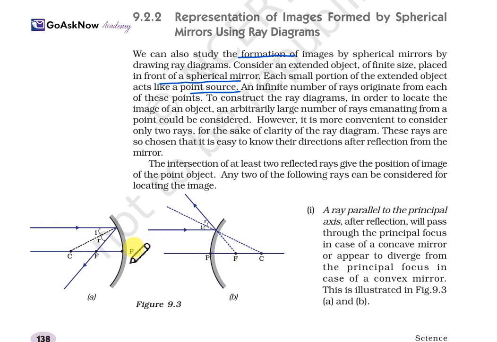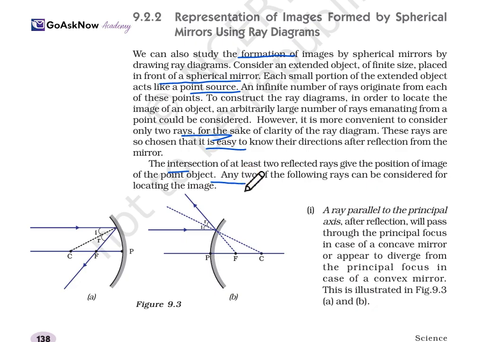an arbitrarily large number of rays emanating from the point could be considered. Here this is the incident ray and this is the reflected ray. It gets reflected from here. However, it is more convenient to consider only two rays for the sake of clarity in the ray diagram. These rays are chosen so that it is easy to know their direction after reflection by the spherical mirror. The intersection of at least two reflected rays gives the position of the image of the point object.